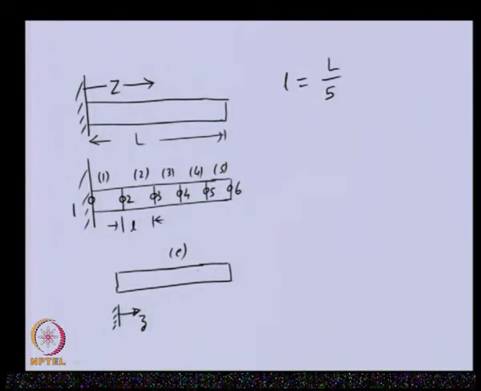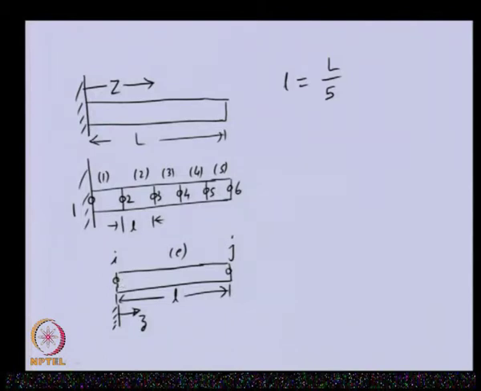Now, the length of this element is L, small l. Our node here is, let us say, the ith node, and this is the jth node, and at each of these we now want to specify the field variables.